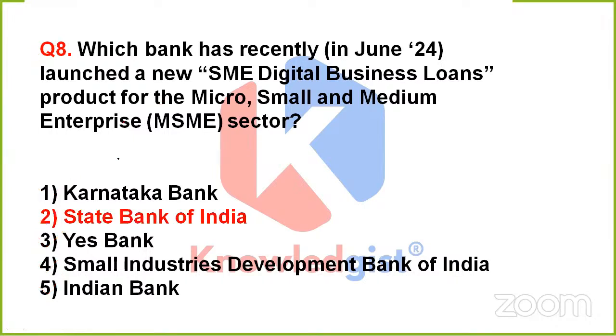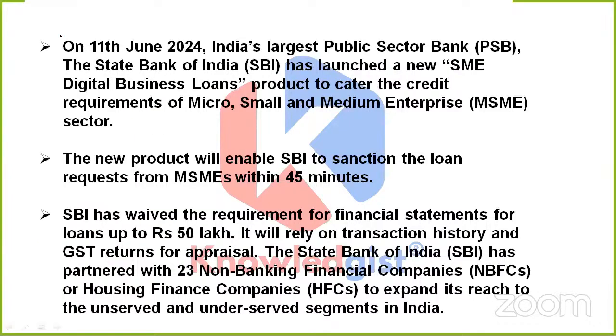Yes, great. This time the correct option is 2. That is State Bank of India. So if we talk about 11th June 2024, India's largest public sector bank, the State Bank of India, what has it done? It has launched a new SME digital business loans product, to cater to the credit requirements of micro, small and medium enterprises, that is the MSME sector.